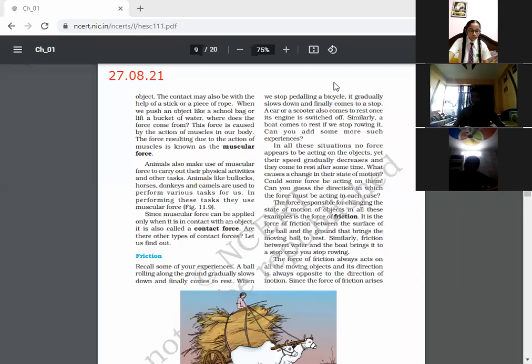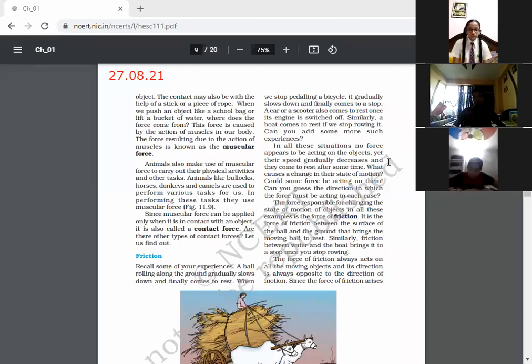So children, mainly we can divide forces into two parts: contact and non-contact forces. Contact force, I think it's clear to you. When two objects touch each other, that is known as a contact force. And when the force acts from a distance, that is known as a non-contact force. Am I clear with the definitions of contact and non-contact? Is it clear? It means whatever is in your touch, the force will come into play when you touch that particular object.